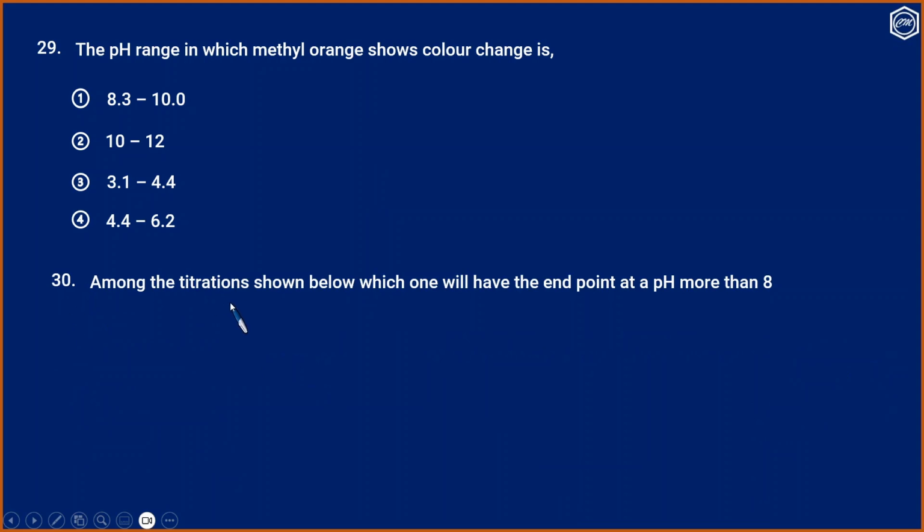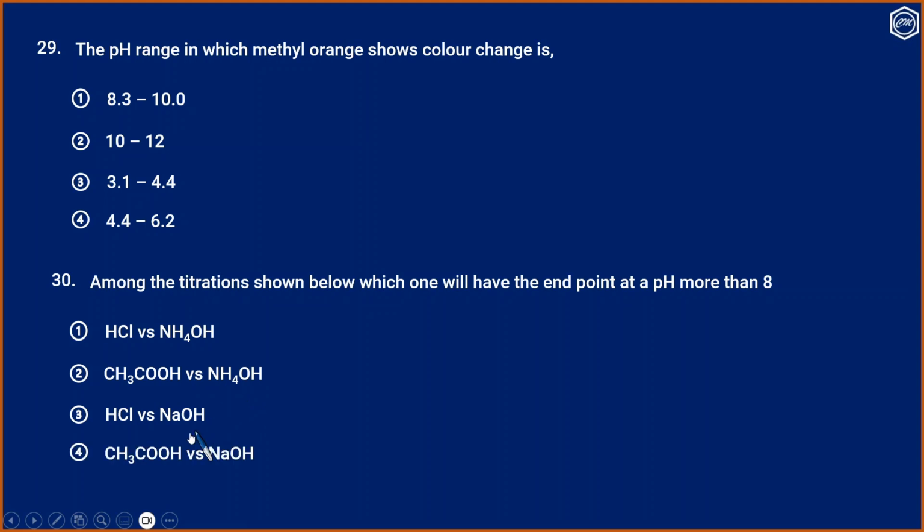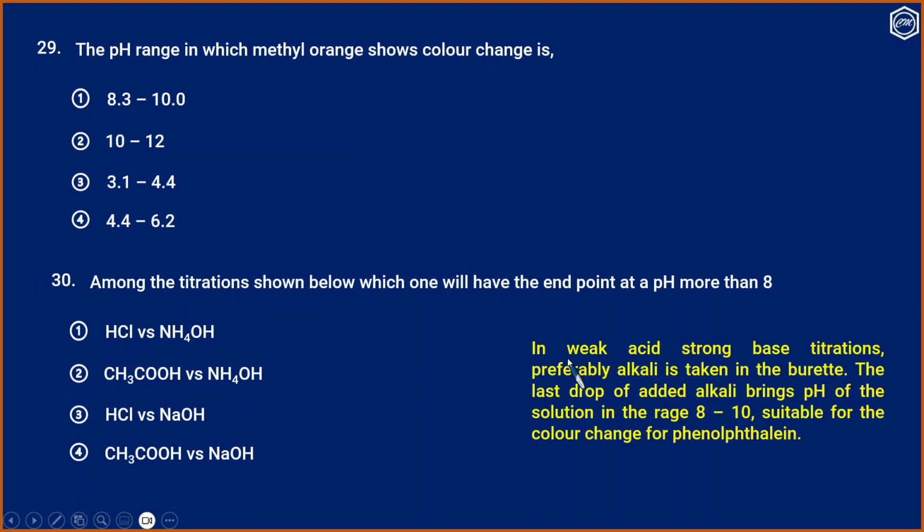Question number 30. Among the titrations shown below, which one will have the endpoint at a pH more than 8? 1. HCl versus NH4OH, 2. acetic acid versus NH4OH, 3. HCl versus NaOH, 4. acetic acid versus NaOH. In weak acid strong base titrations, preferably alkali is taken in the burette.